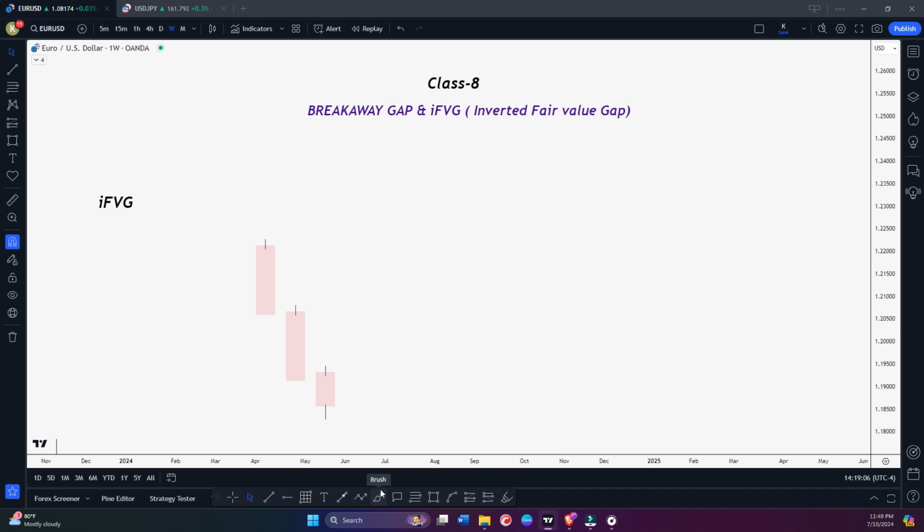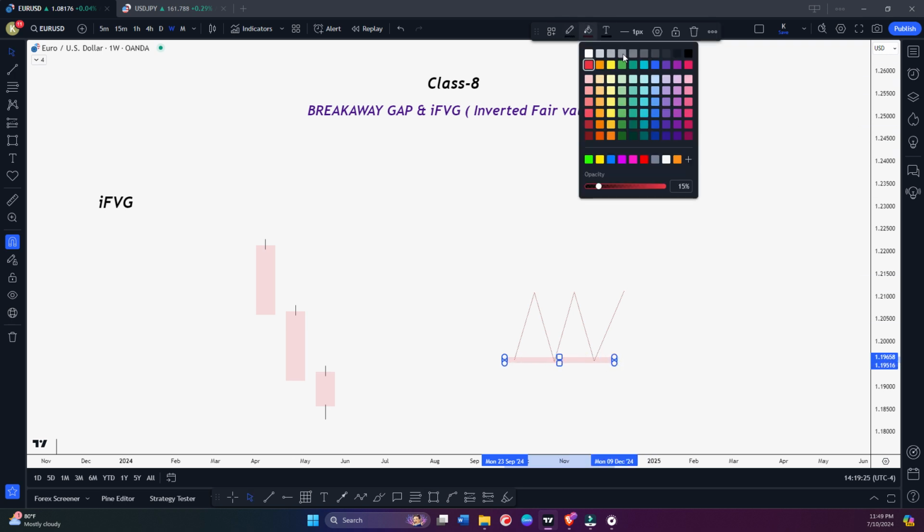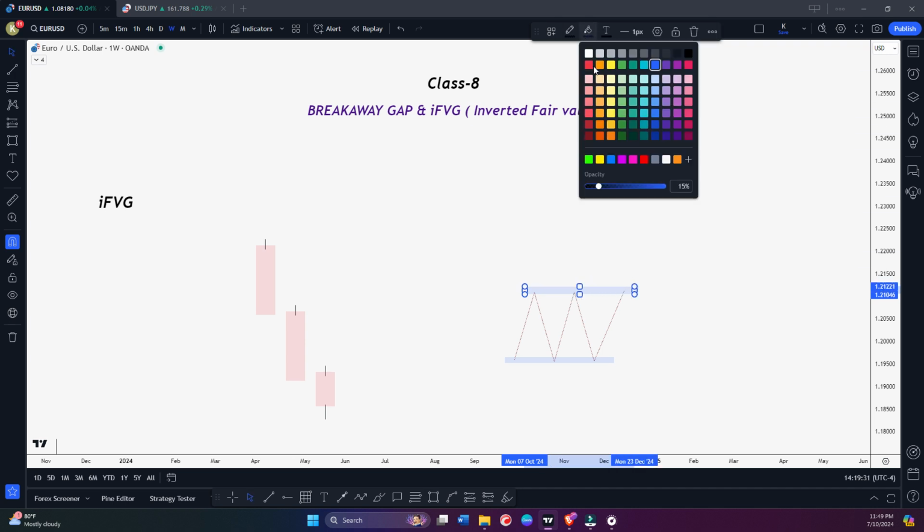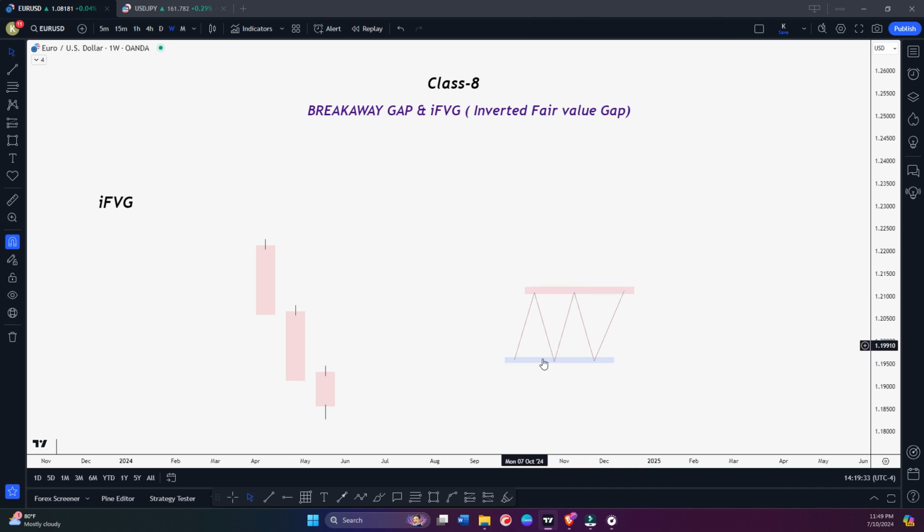I hope everyone here knows about support and resistance. What is support? When price is taking support at one level. I hope everyone has learned about support and resistance. When the price is taking support at this level, it bounces from there, and resistance is where it rejects, right? So everyone knows about support and resistance.